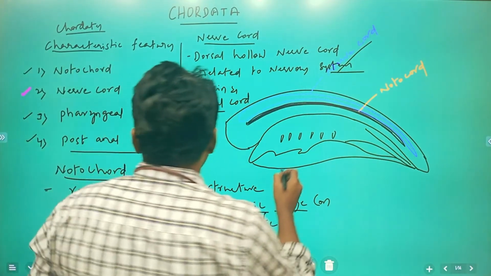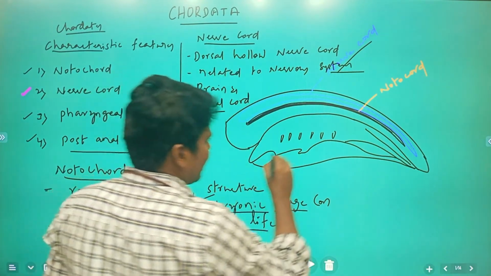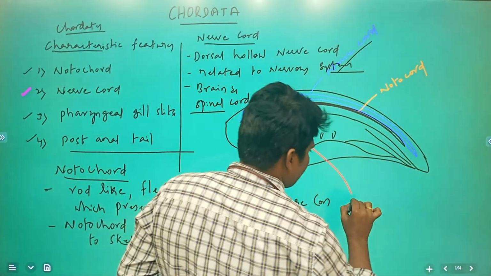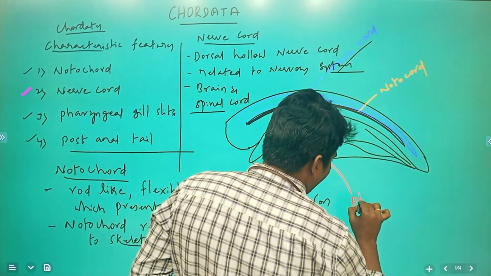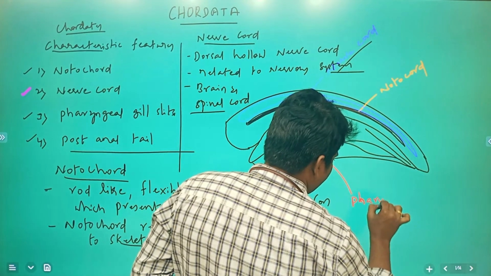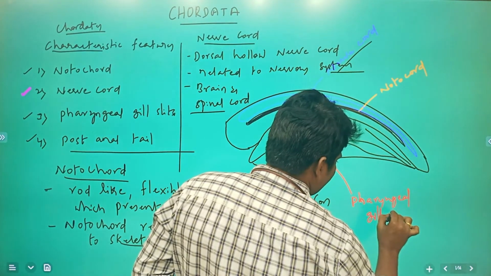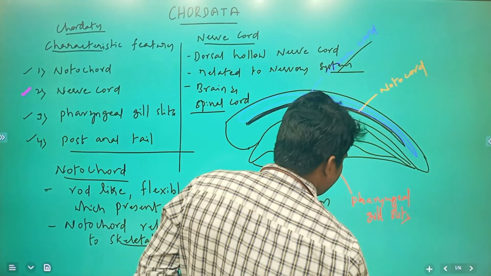Next, another structure: pharyngeal gill slits. What are the functions of these pharyngeal gill slits?